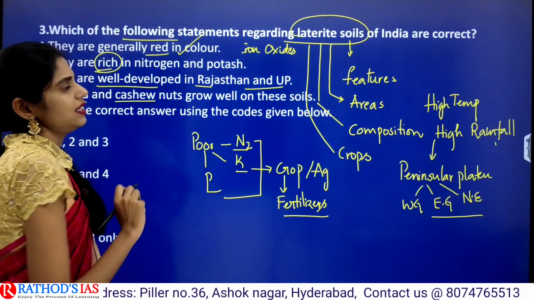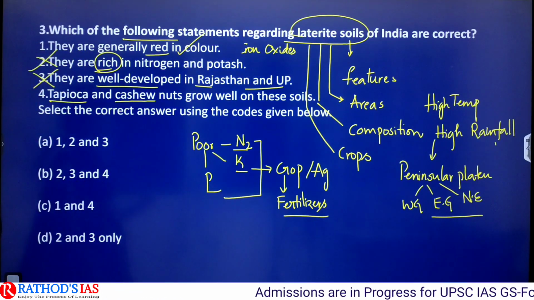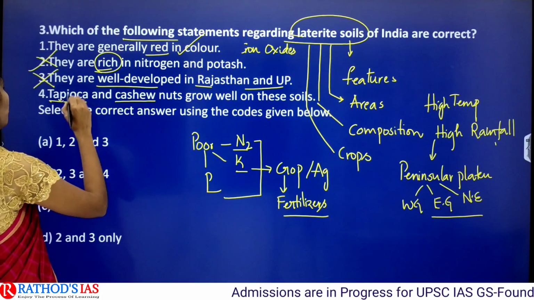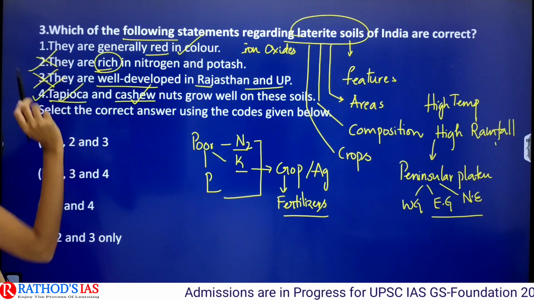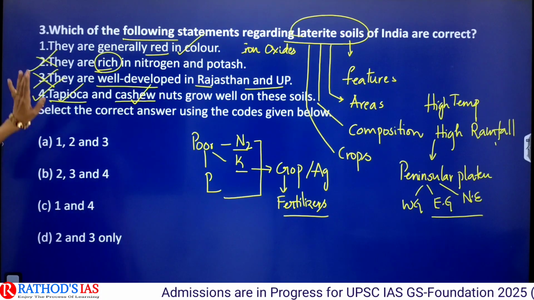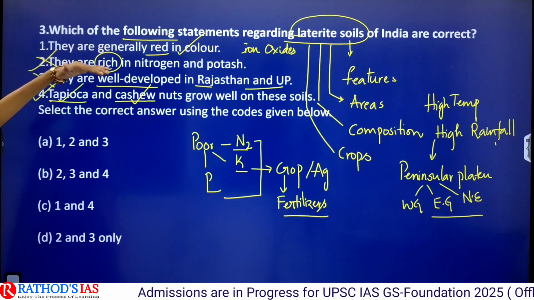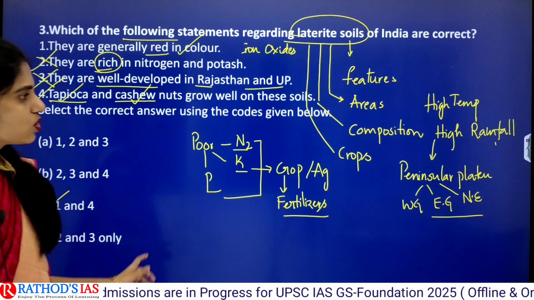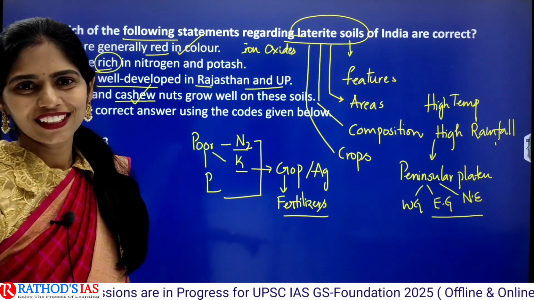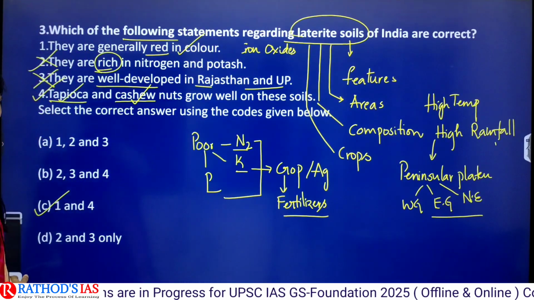But in these laterite soils, if you have proper irrigation, we can go for growing tapioca and cashew nuts. So this statement is correct. Okay, so what is the answer? The answer is 1 and 4, both are correct. So option C is the correct answer. You have to know all this background to answer this question.